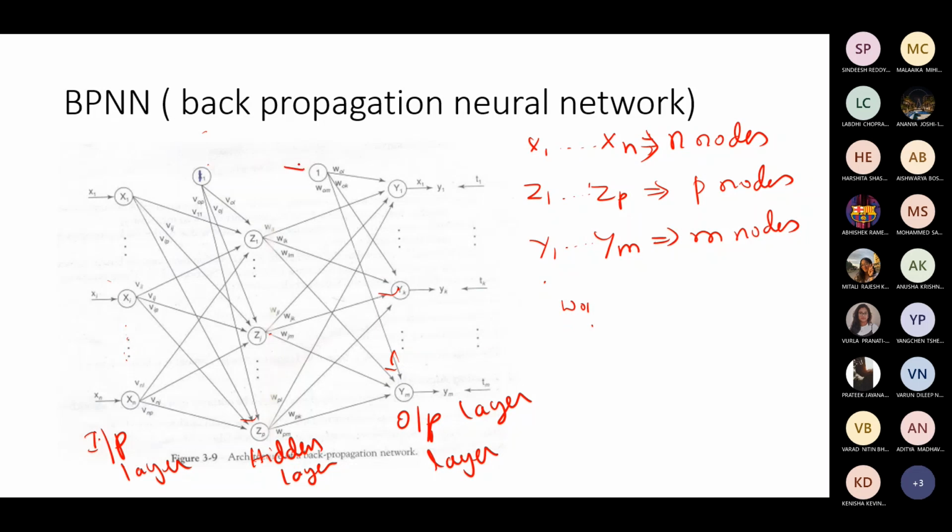Say W0 input set to 1, the bias input at the hidden layer with the output nodes will have W01, W0k. It is connected to the kth node. This is the kth node. One among the output nodes is considered as k.